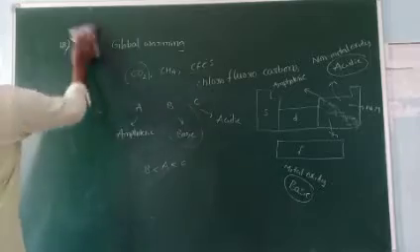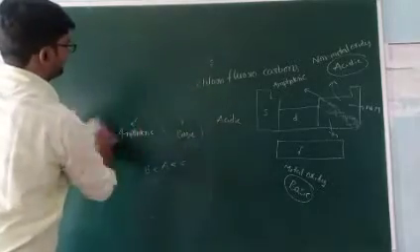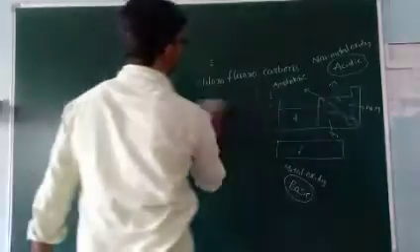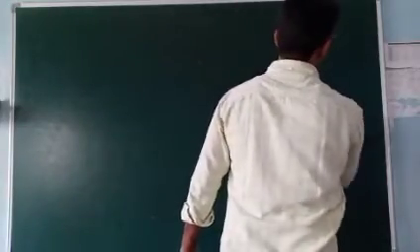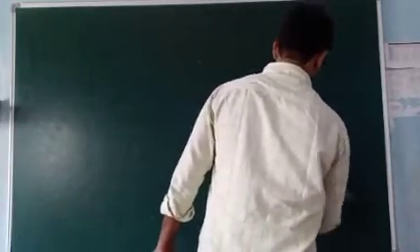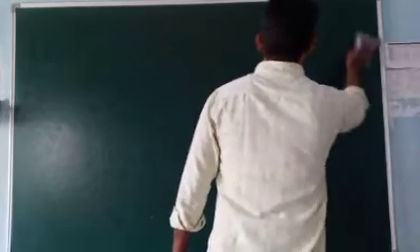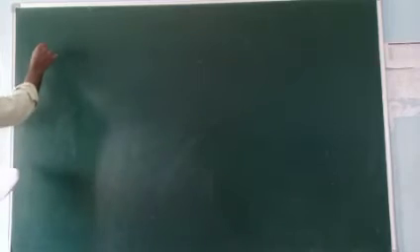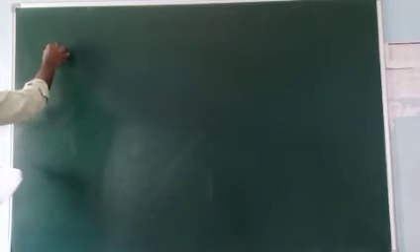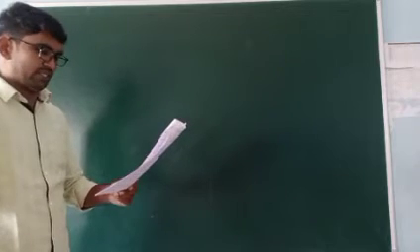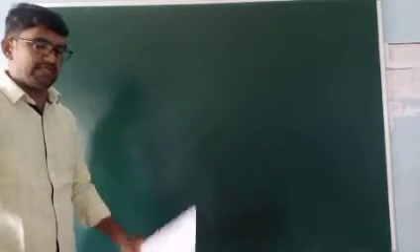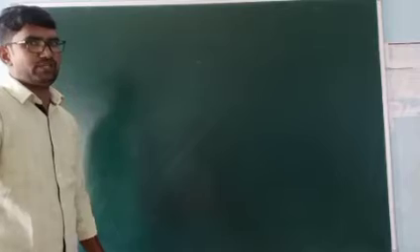Next, the 20th one. Alkali metals have negative reduction potentials and hence they behave as reducing agents.